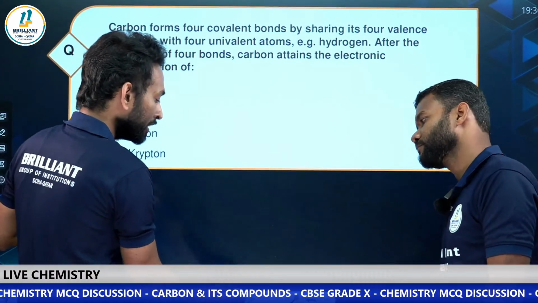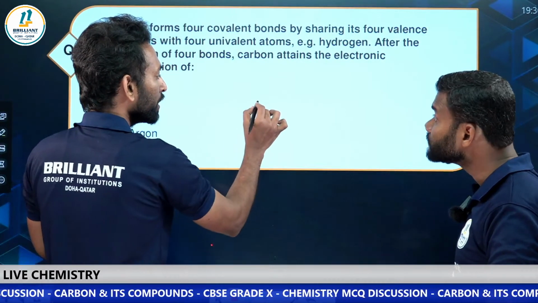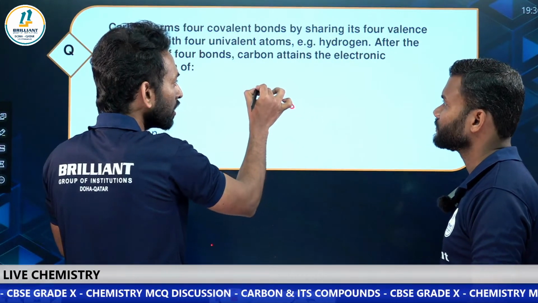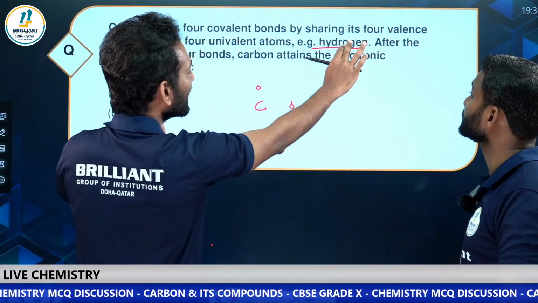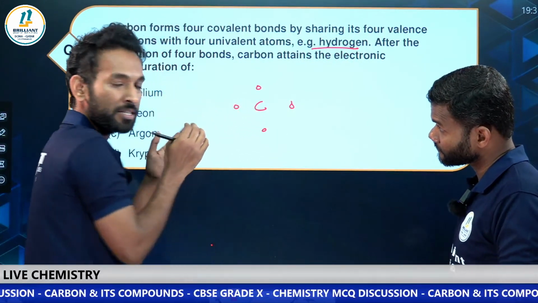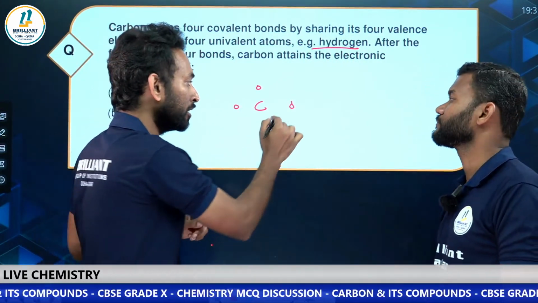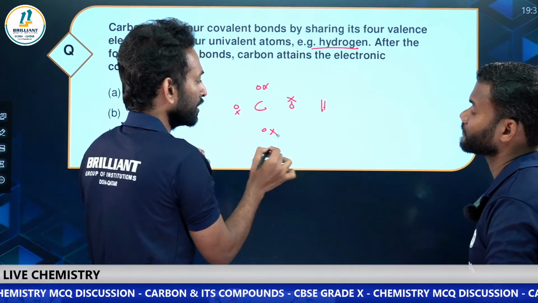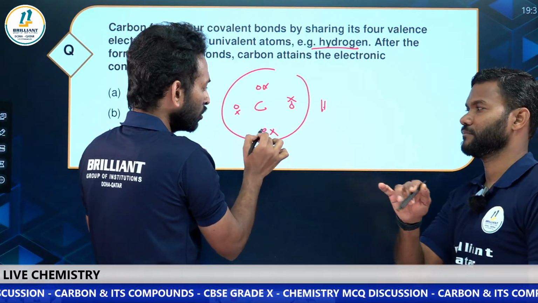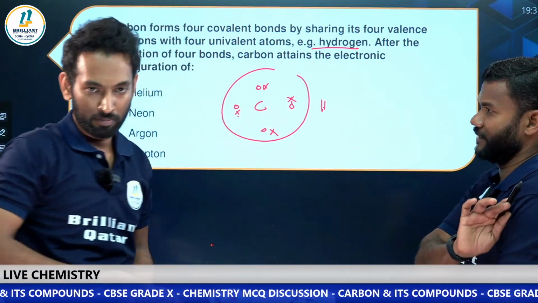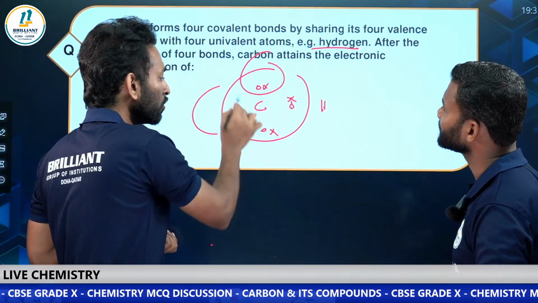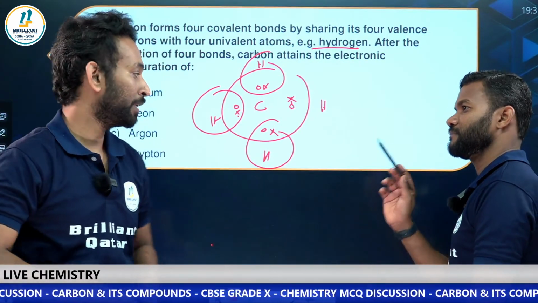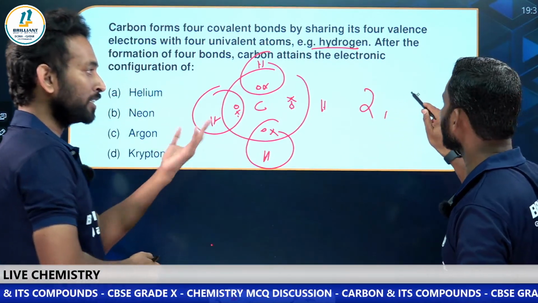So just look here. We already learned how covalent bonds are formed by the carbon atom. Carbon atom shares its last shell electrons. If there is hydrogen, for example, they are mentioning hydrogen. So after sharing the 4 electrons, just look at the number of electrons present in the carbon atom. 4 more come: 1, 2, 3, 4, 5, 6, 7, 8. Total 8. So after sharing, what is the number of electrons in the last shell of carbon atom? 8 electrons. First shell it will be 2, second shell will be 8.